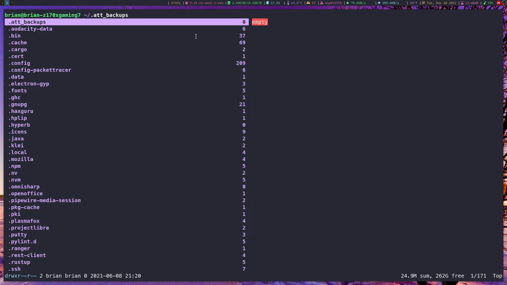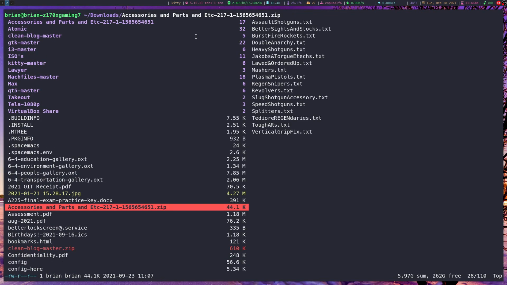The reason I use this over a graphical file manager is just how quick it is, right? I can jump to whatever directory I want really quickly. I can copy and paste things from one directory to another. It's seamless, it's easy, and because it uses Vim key bindings, it's even easier to remember how to navigate things.